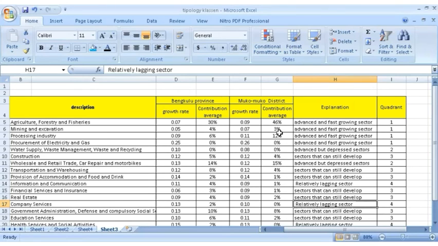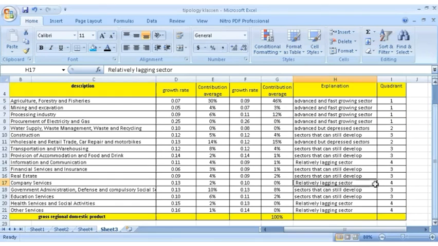If the contribution average of Mukomuko district is smaller than the contribution average of Bengkulu province, and the growth rate of Mukomuko district is bigger than the growth rate of Bengkulu province, this is a sector that can still develop, quadrant 3. Until other service, if the contribution average of Mukomuko district is smaller than that of Bengkulu province, and the growth rate of Mukomuko district is smaller than the growth rate of Bengkulu province, this is a relatively lagging sector, in quadrant 4.